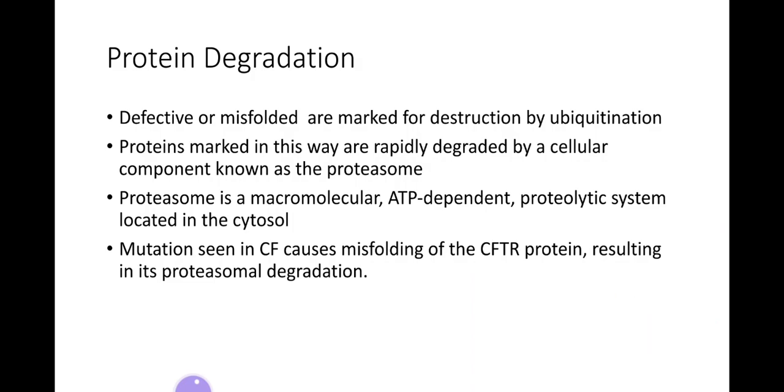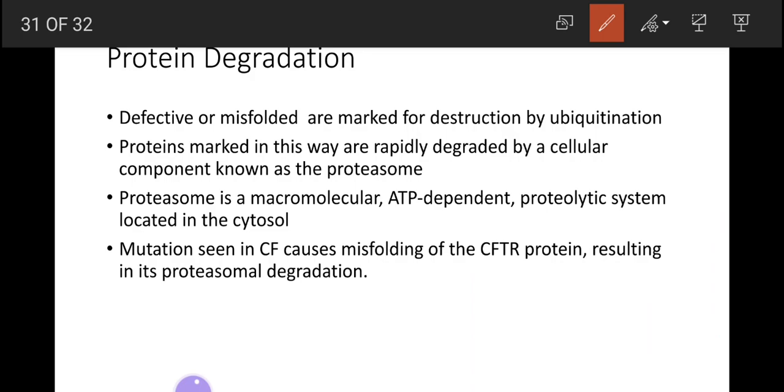Protein degradation: the proteins which have some problem, which are defective or misfolded, are marked by ubiquitination. The proteins marked by ubiquitination are rapidly degraded by the proteasome. You have studied the function of the proteasome in the metabolism of the proteins and amino acids. It is a macromolecular ATP-dependent proteolytic system located in the cytosol. Mutations seen in cystic fibrosis cause misfolding of the CFTR protein, resulting in its proteasomal degradation.